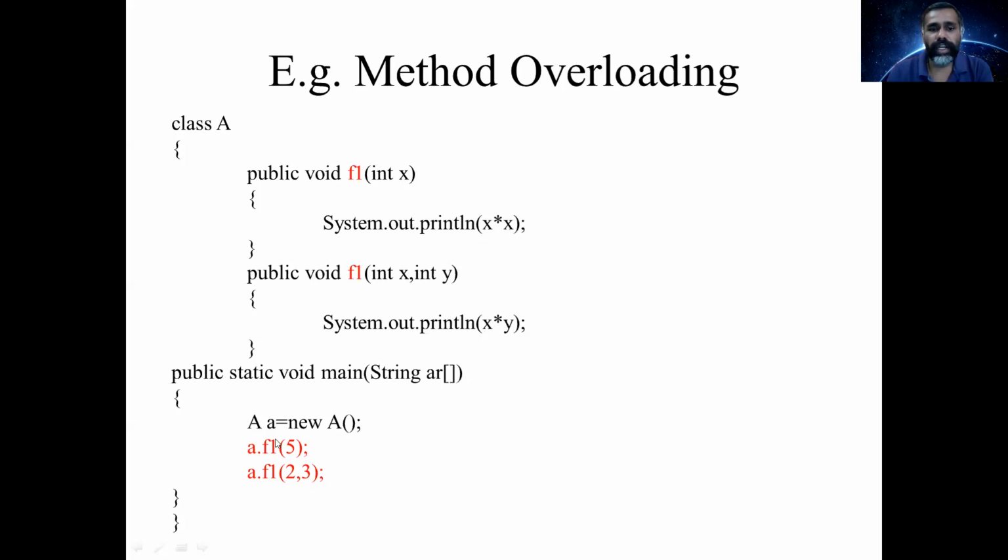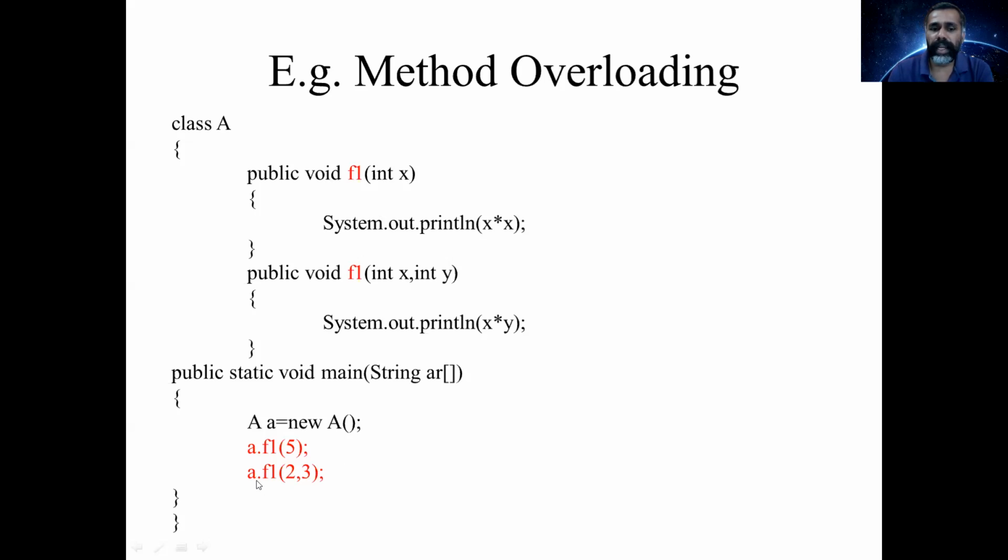In the main function, you create an object of class A, and the object calls the function f1 with a parameter 5. This 5 matches the first method f1, because there is only one parameter and it matches one argument, so this function will be called.